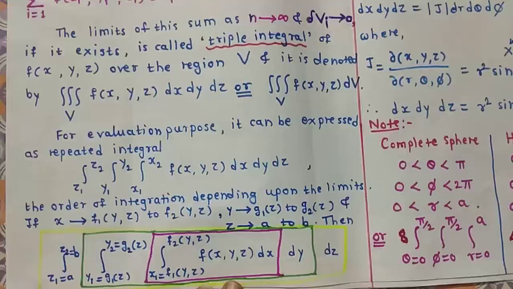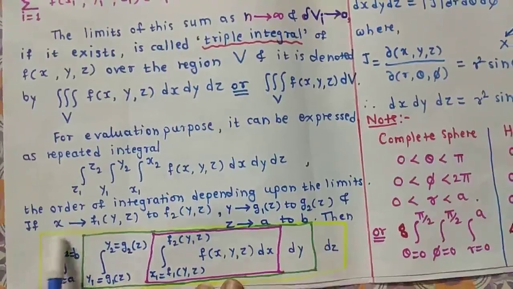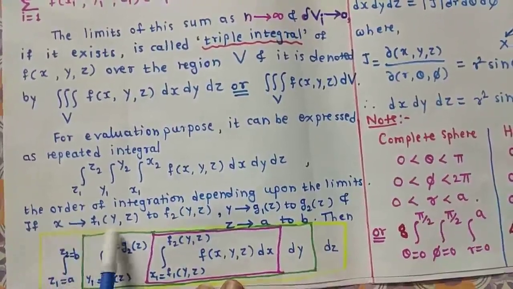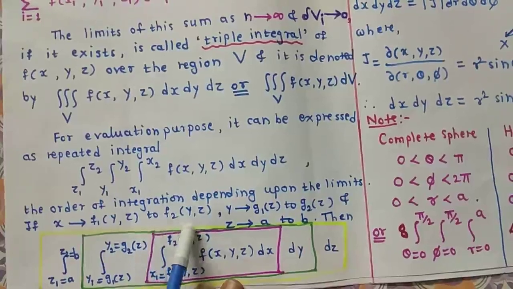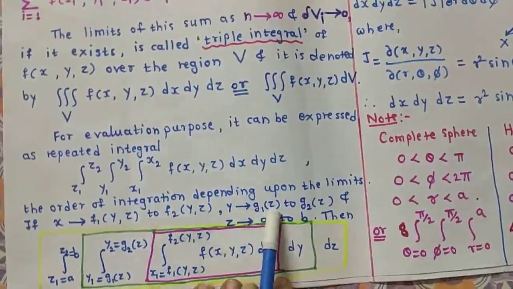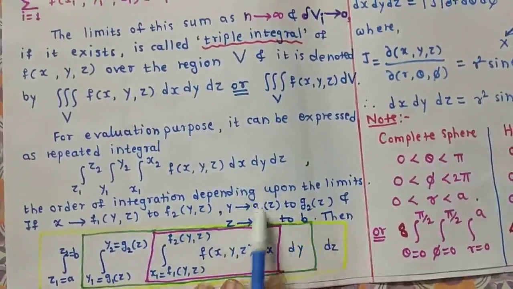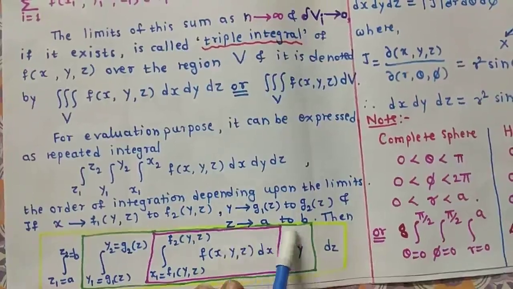Now let us see what about limits. Suppose the limit of x is a function of y and z, say x varies from f1 of yz to f2 of yz. Then suppose the limit of y is a function of a single variable, say z. And suppose the limit of z is constant, from a to b.